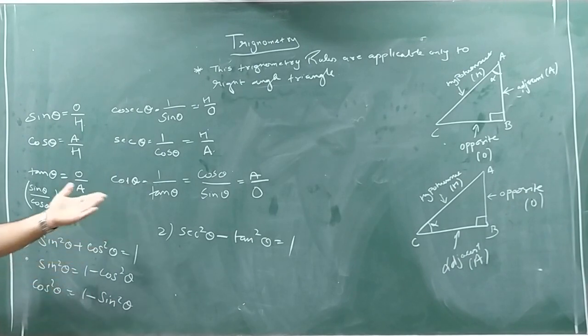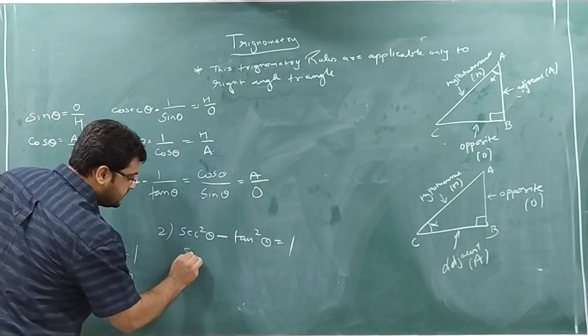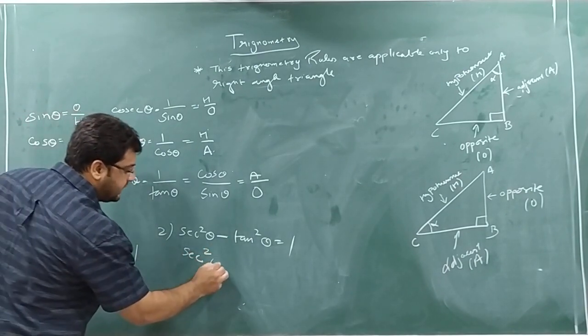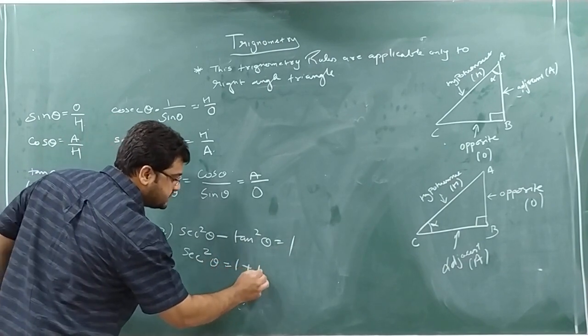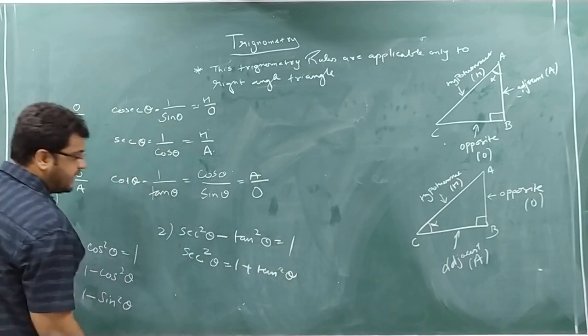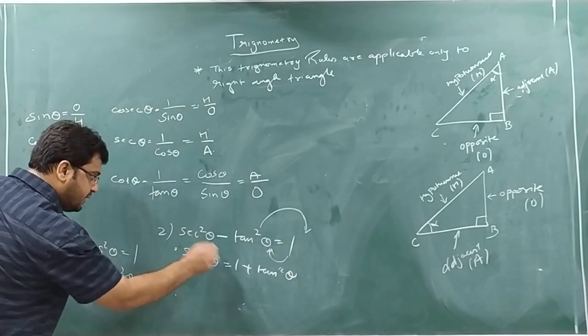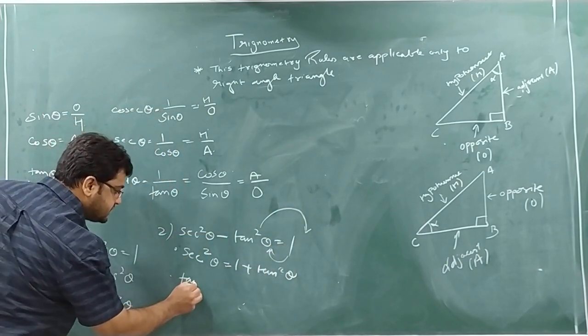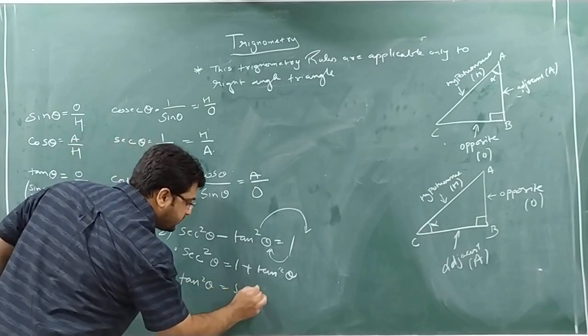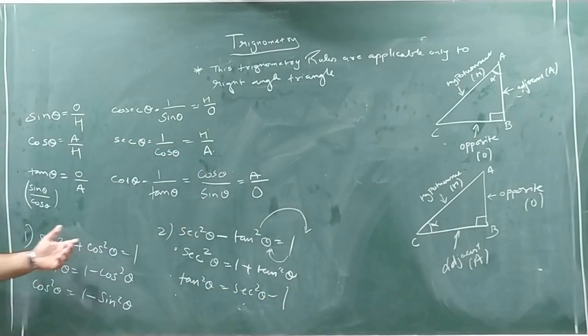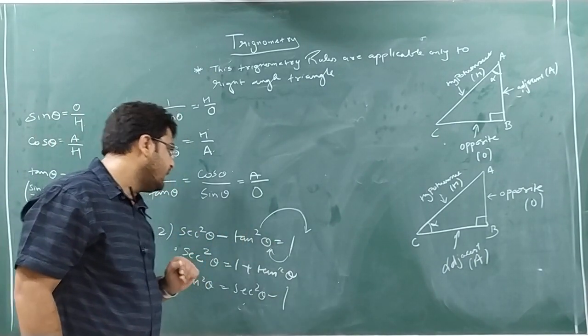So remember the shortcut: S T was 10. So sec square theta can change to 1 plus tan square theta. Or if this goes to this side, 1 will come to this side, so I can add another formula: tan square theta equal to sec square theta minus 1, and so on. You can make many changes by just transferring terms.